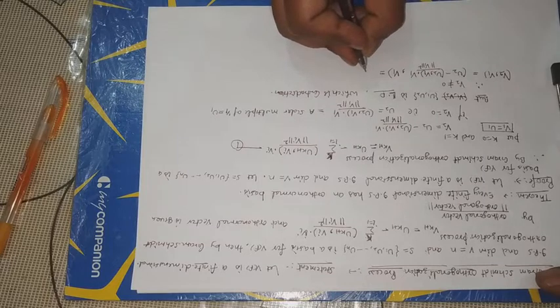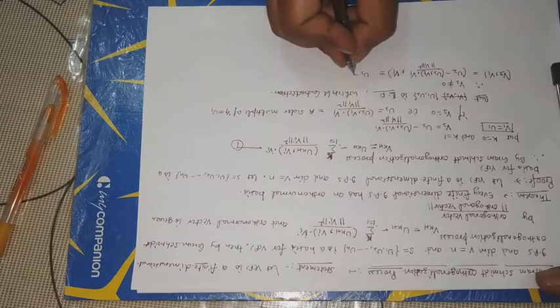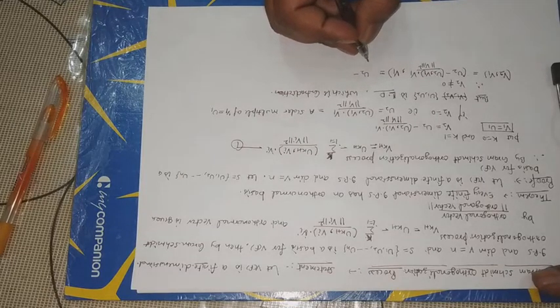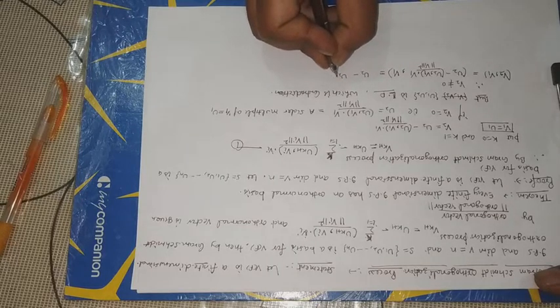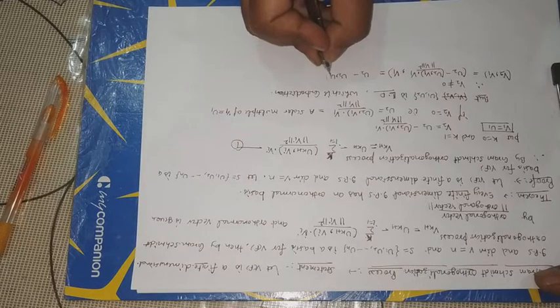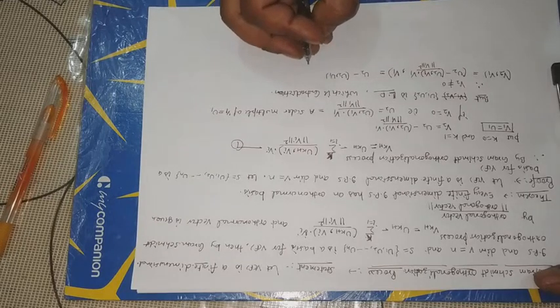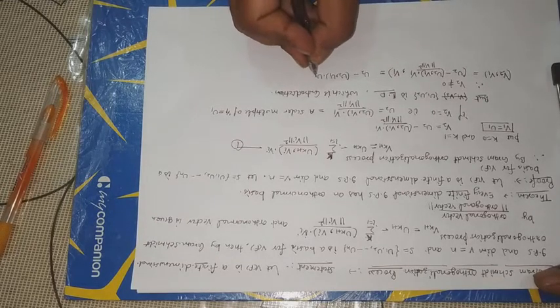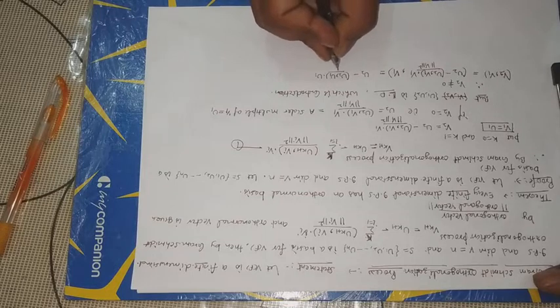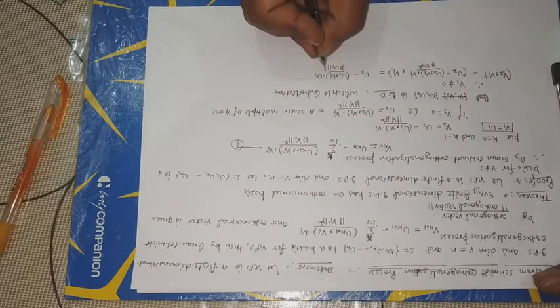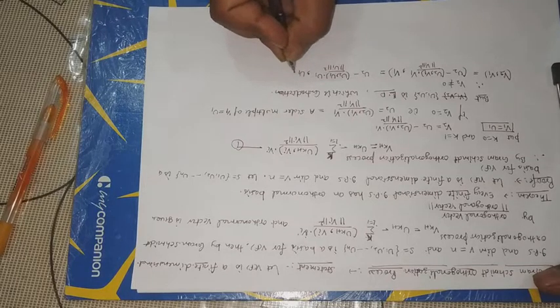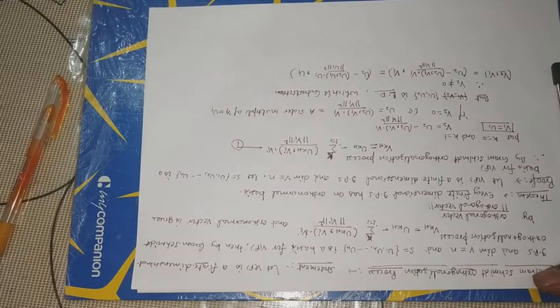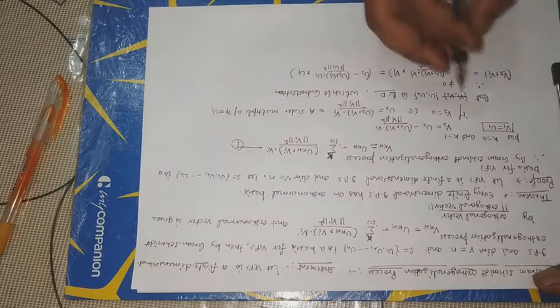This is equal to u2 minus u2 inner product with u1, into u1 upon u1 norm square, inner product with u1. Okay, since v1 is equal to u1,